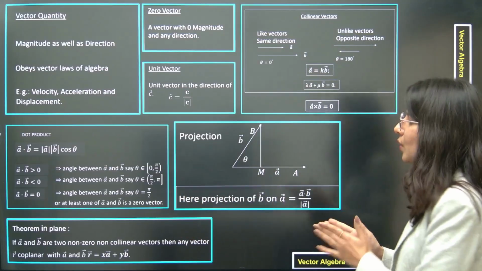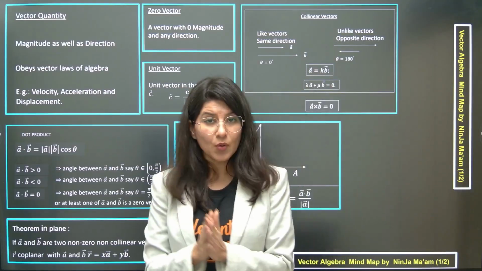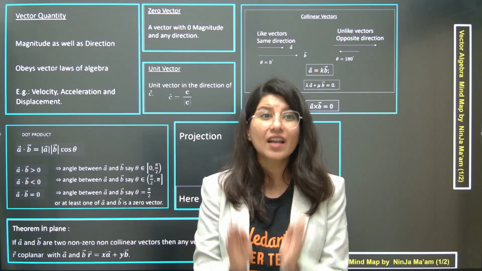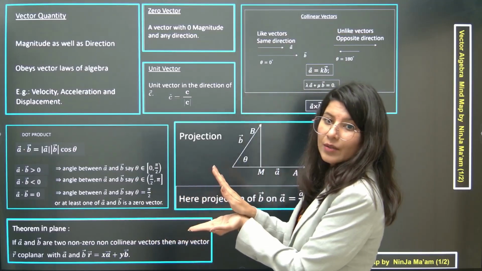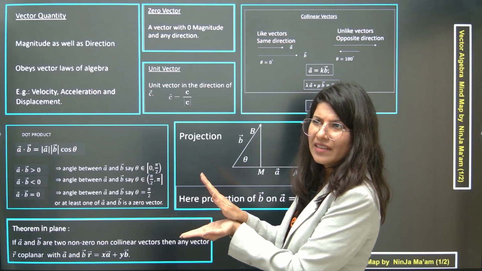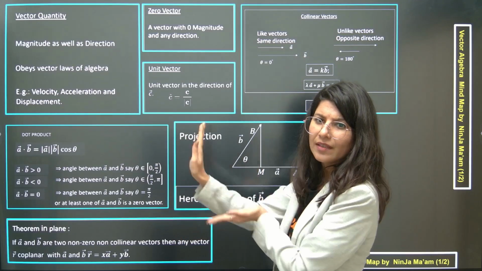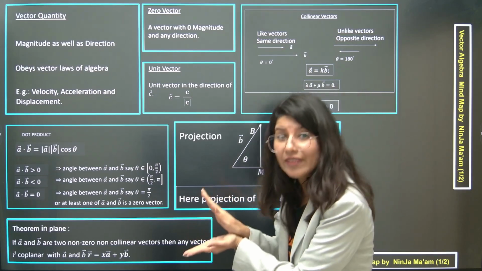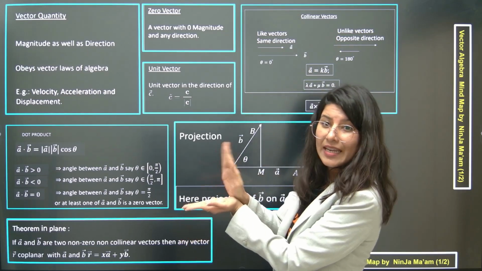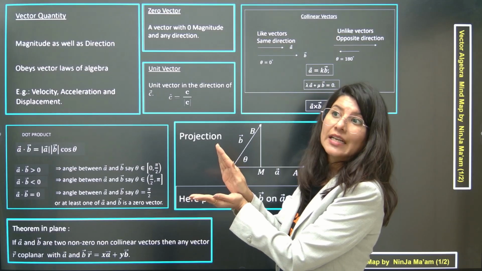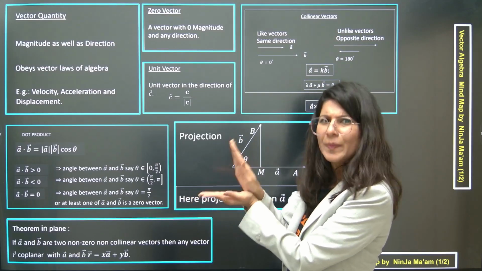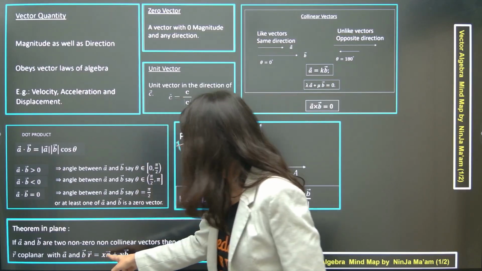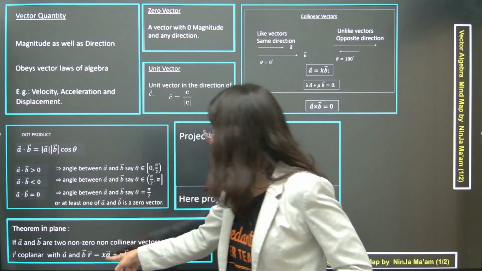Okay. Now theorem in plane. What is a theorem in plane? Theorem in plane is a very basic thing. Suppose there are two vectors in a plane. Random two vectors are in the plane. Now you can write a third vector which lies in the plane of these two vectors. The third vector, which is coplanar with these two vectors, can be written as R vector is equal to xA plus yB. X and y are scalars.